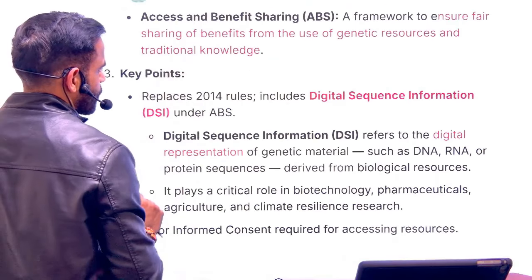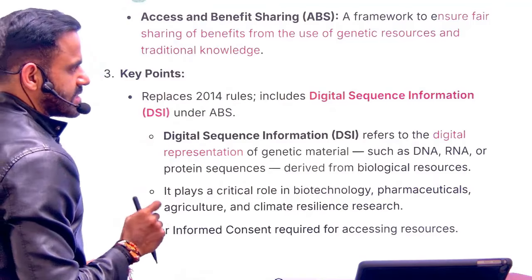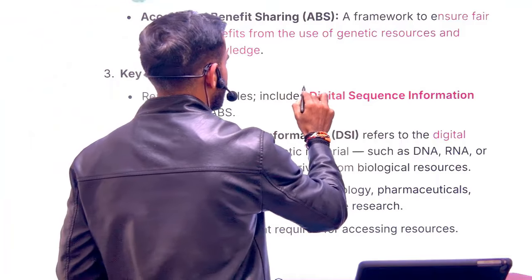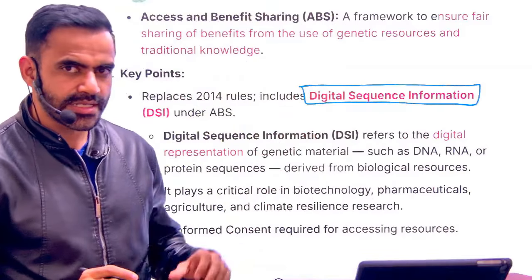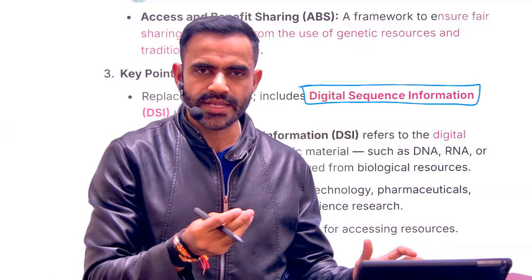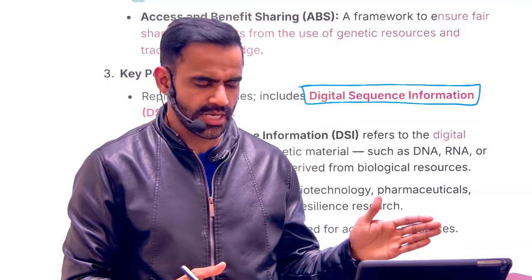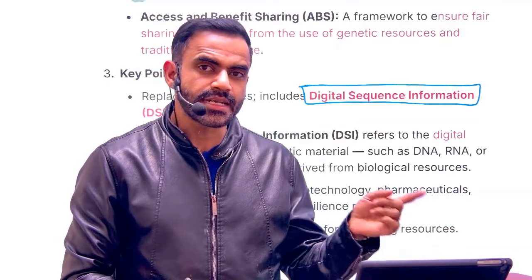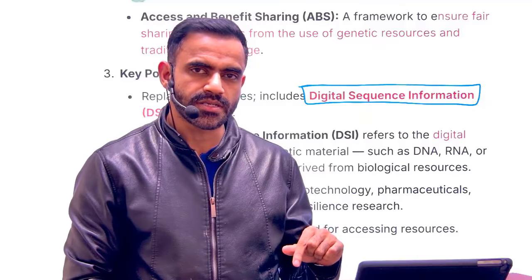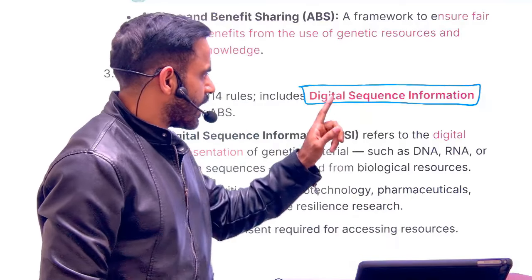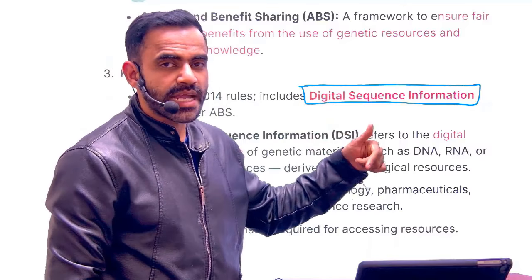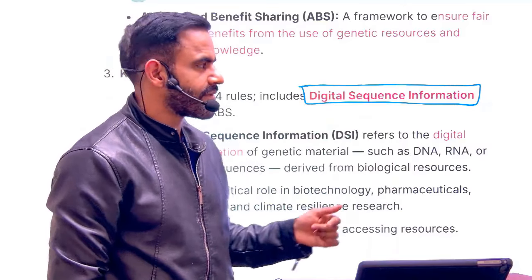Now, in this context, one more term or concept is there, that is digital sequence information, DSI. What is this DSI? Understand there is biological information. Let's say DNA is there, RNA is there. That is biological information. The digital representation of this biological information is referred to as a DSI.